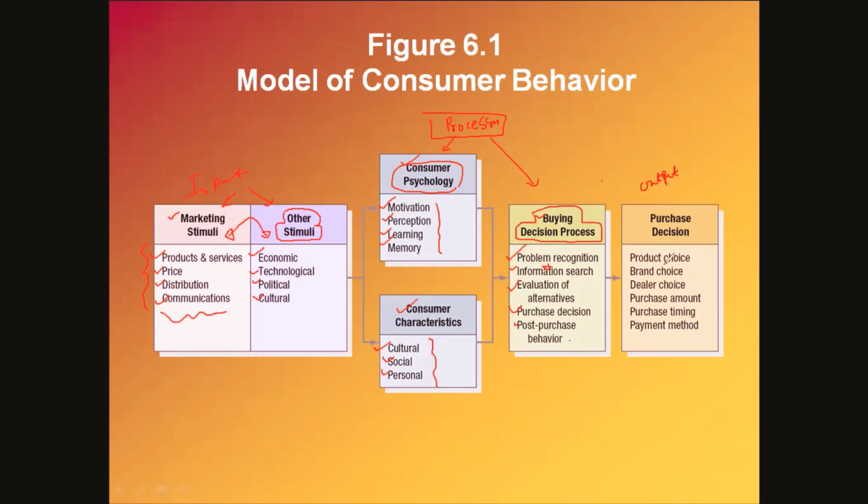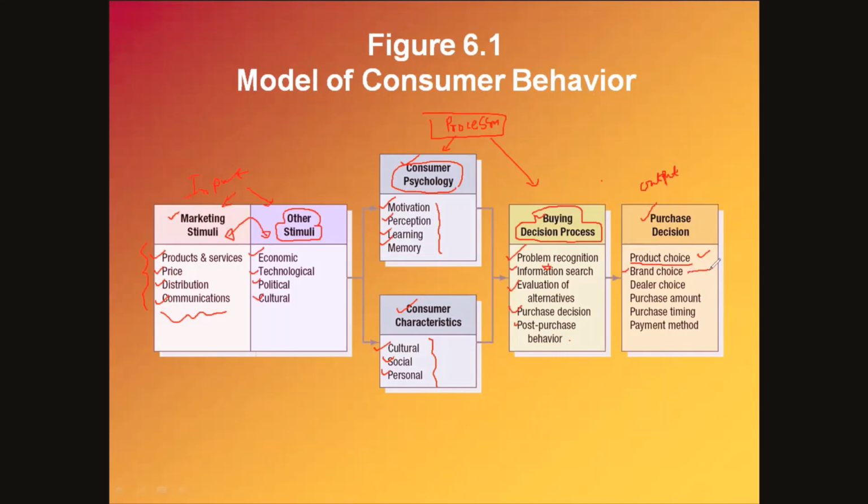After the buying process is over, these are the decisions taken by the consumer: product choice, what sort of product is to be bought. Number one here is the category choice, the product category.